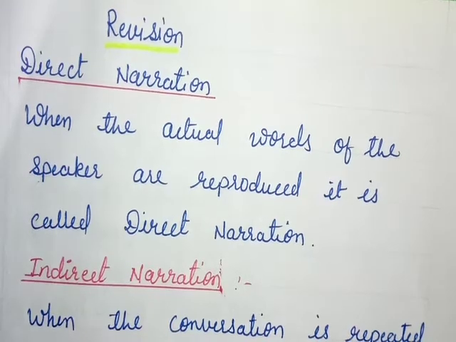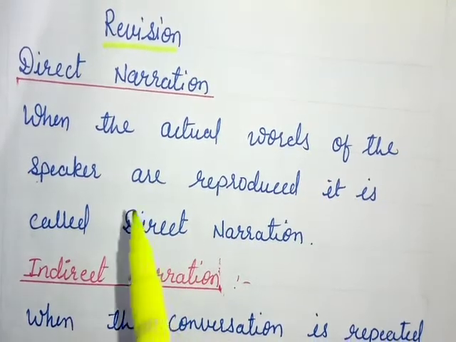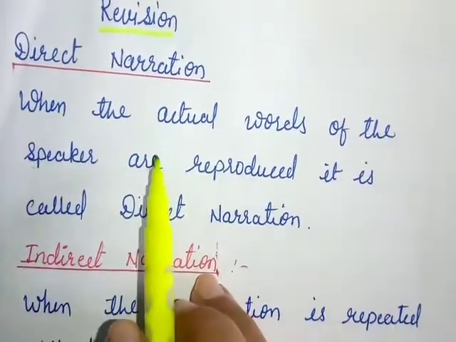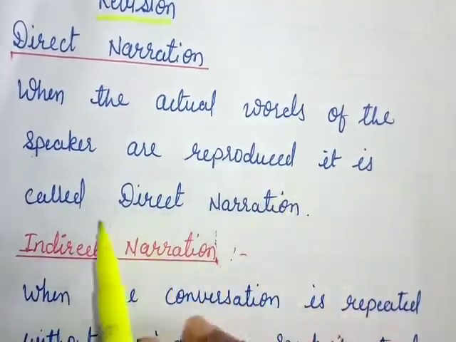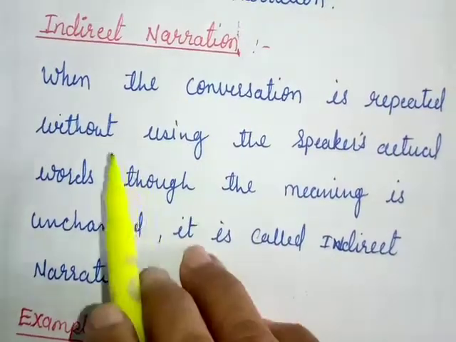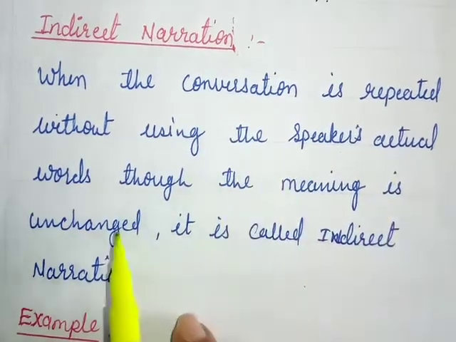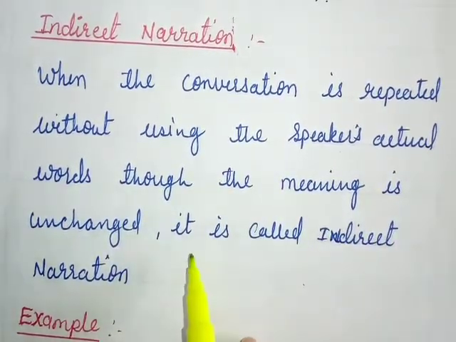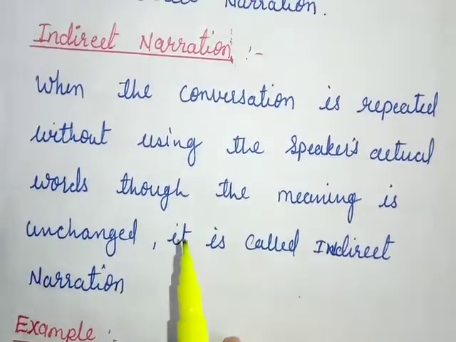First of all, let's see what narration is. Narration is an act of reporting the words of a speaker. There are two main ways of reporting the words of a speaker. First is direct narration and second is indirect narration. Direct narration is when the actual words of the speaker are reproduced. It is called direct narration. And indirect narration is when the conversation is repeated without using the speaker's actual words, though the meaning is not changed. It is called indirect narration. So you understood the difference between both the narrations.